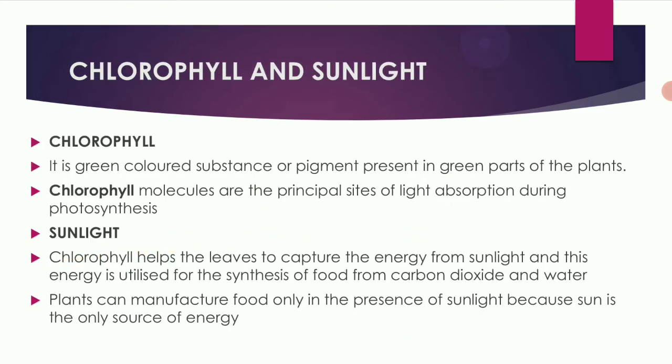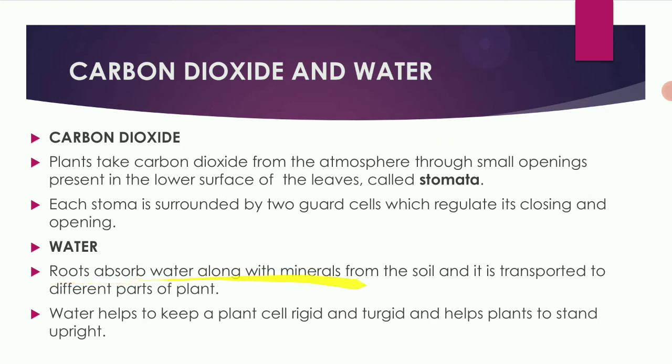Next, water. The roots absorb water along with the minerals from the soil and it is transported to different parts of the plants. We know that water is taken up by the roots of the plants. This water helps to keep the plant cell rigid and tough and helps the plant to stand upright. Okay, water helps to keep the plant rigid and it helps the plant to stand upright.